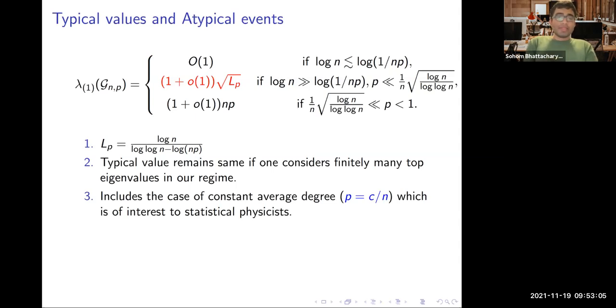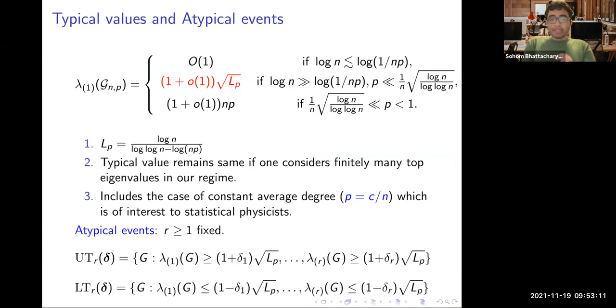Okay. So with these notions, let's see what are the atypical probabilities that we want to talk about. It's this. We will have R fixed, that is, we will look at the R largest eigenvalues of the graph, and we will look at the upper tail event that all of them exceed the thresholds 1 plus delta 1, 1 plus delta 2, up to 1 plus delta R, times square root of LP. And similarly, we will consider the lower tail event that they are smaller than 1 minus delta 1 up to 1 minus delta R. So we want to approximate the probability of these events, UT R deltas and LT R deltas.